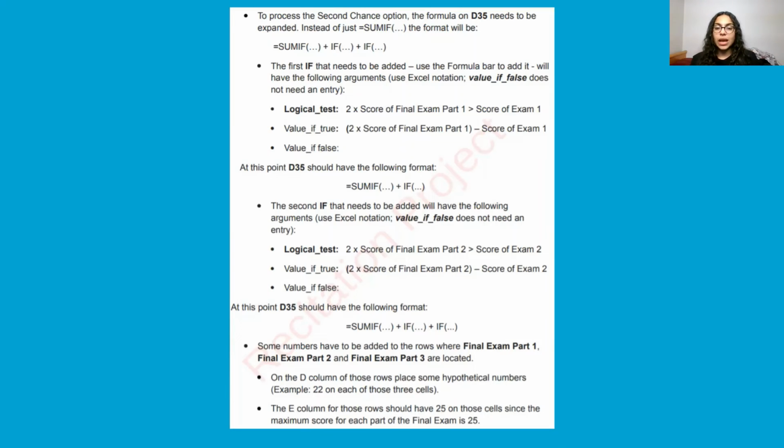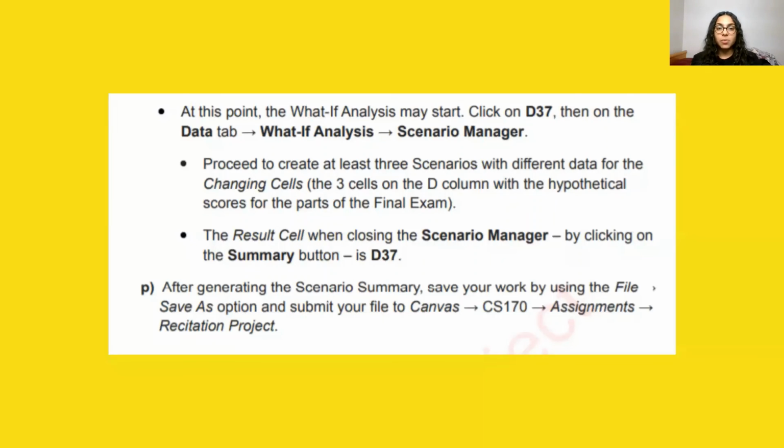Some numbers have to be added to the rows where final exam part 1, final exam part 2, and final exam part 3 are located. On the D column of those rows, place some hypothetical numbers. Example, 22 on each of these 3 cells. The E column for those rows should have 25 on those cells, since the maximum score for each part of the final exam is 25. At this point, the what-if analysis may start.